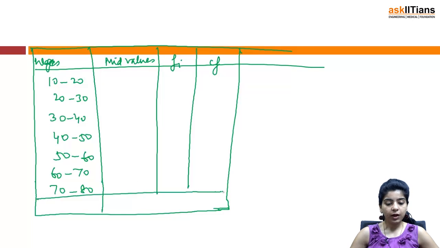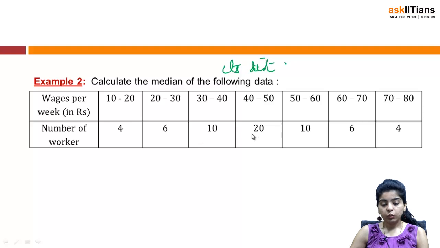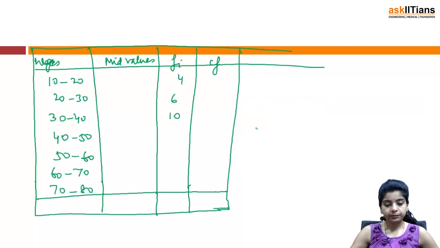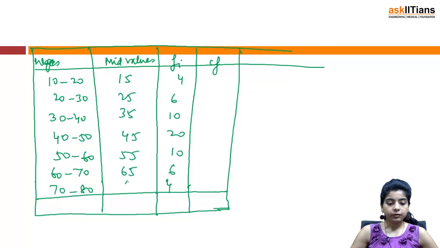And frequencies are given to be 4, 6, 10, 20, 10, 6, 4. This is what is given to you. Again find out the mid values, as is obvious in a continuous distribution. This is what we have.